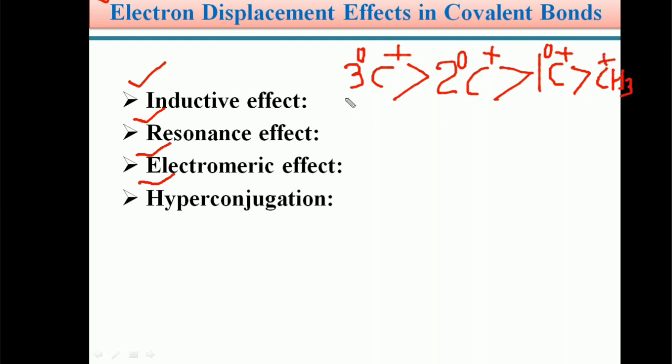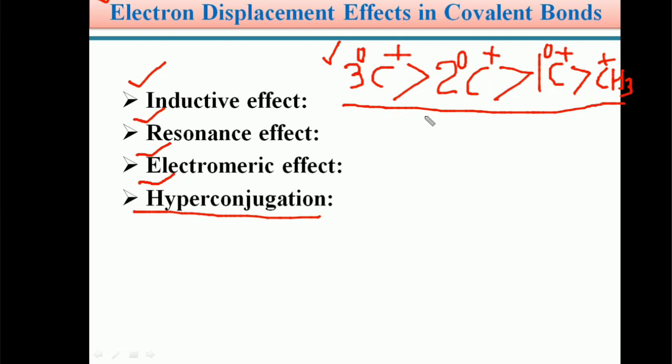The stability order of these carbocations we can explain with the help of inductive effect, or with the help of hyperconjugation.